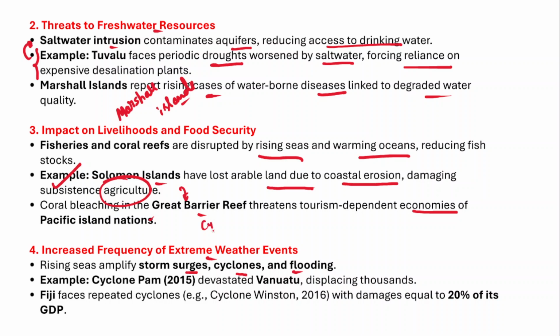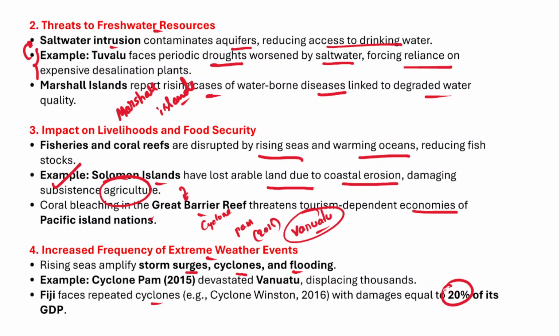For example, Cyclone Pam in 2015 devastated Vanuatu, and that displaced thousands of people. And in fact, Fiji also faces repeated cyclones, for example Cyclone Winston, with damages equal to 20% of its GDP.